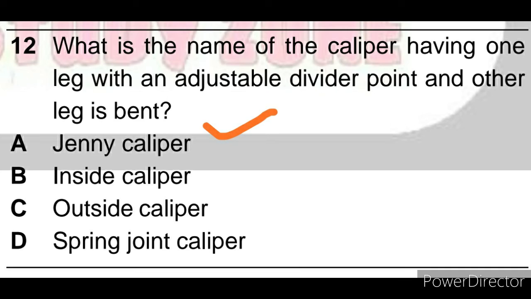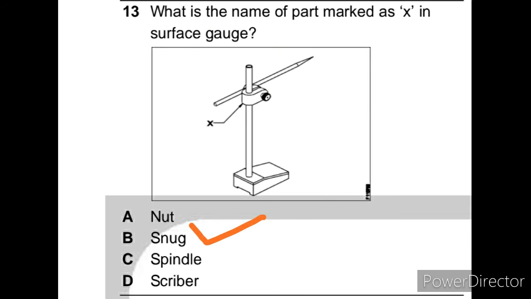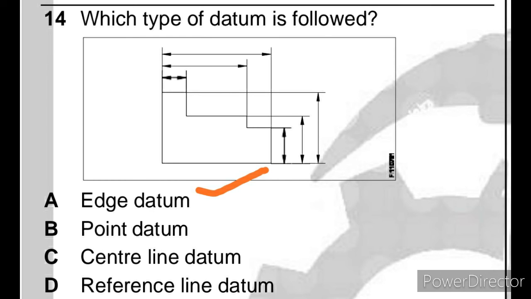divider point and other leg is bent? Answer is Jenny caliper. Question number 13, what is the name of part marked as X in surface gauge? Answer is snook. Question number 14, which type of datum is followed? Answer is edges datum.